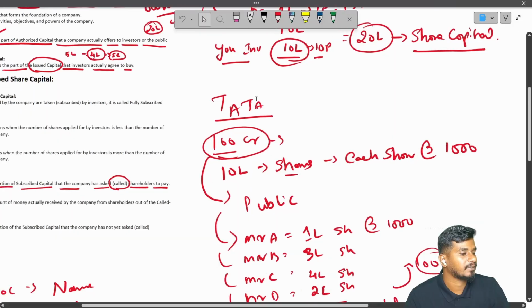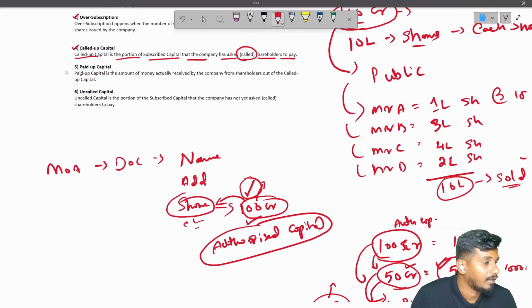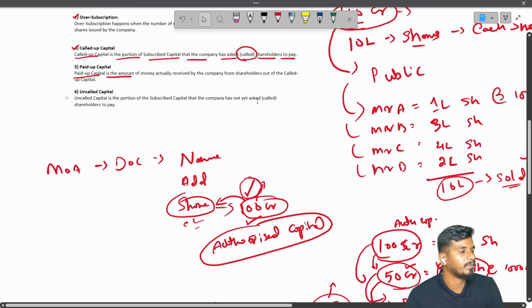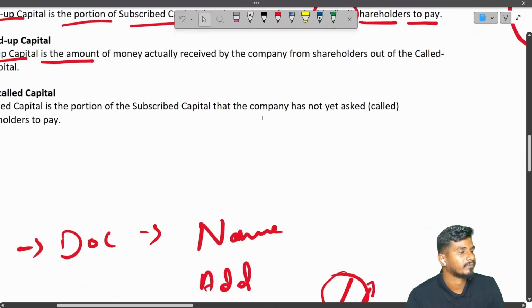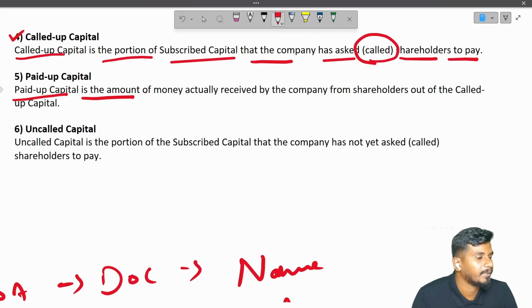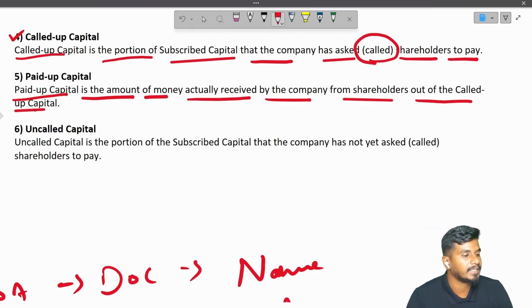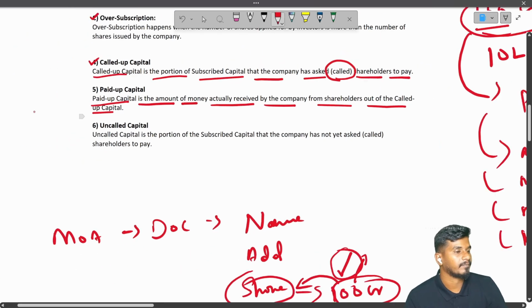Let us see the next type. Paid up capital. Let us read it once. What do you mean by paid up capital? Paid up capital is the amount of money actually received by the company from shareholders out of the called up capital. Right. Whatever money is received by the company when they call it.